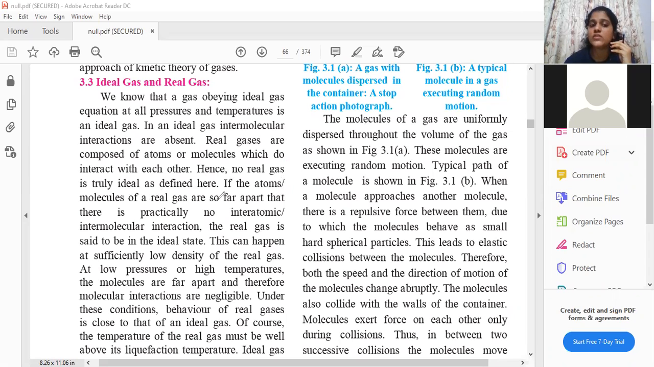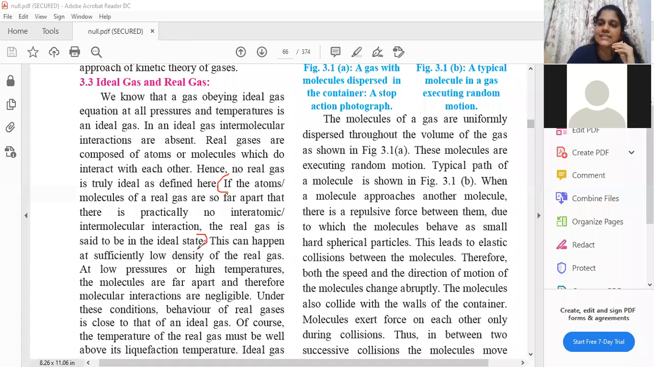If the atoms or molecules of a real gas are so far apart that there is practically no interatomic or intermolecular interaction, the real gas is said to be in an ideal state. So what is this statement, students? I can mark this statement till here. So when can I say that my real gas is in an ideal state? When the molecules are very far away from each other. If the molecules are really far away from each other, even the small intermolecular forces won't be present.